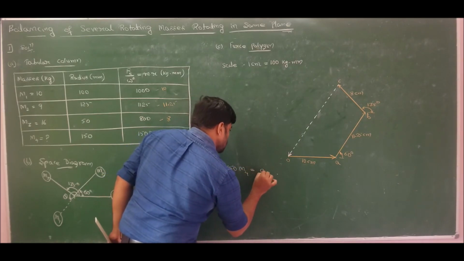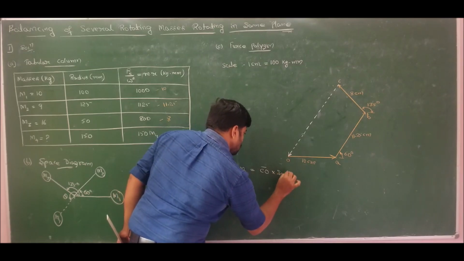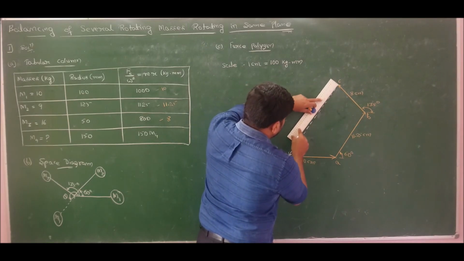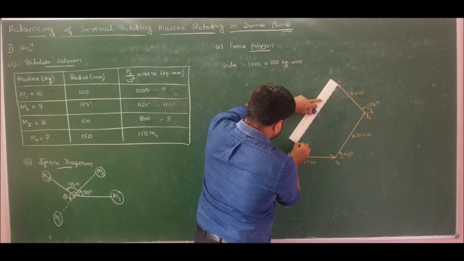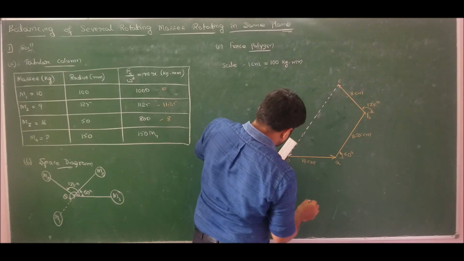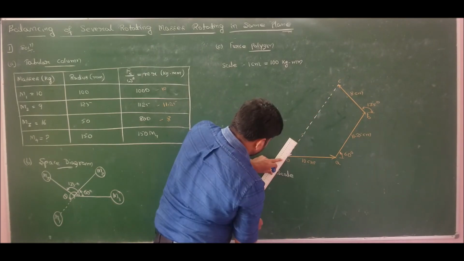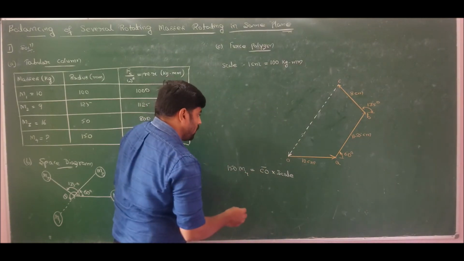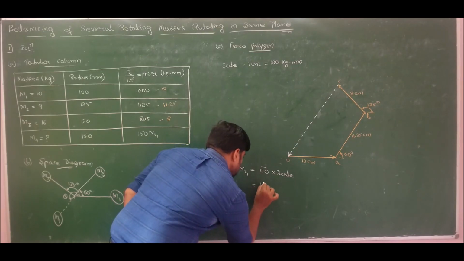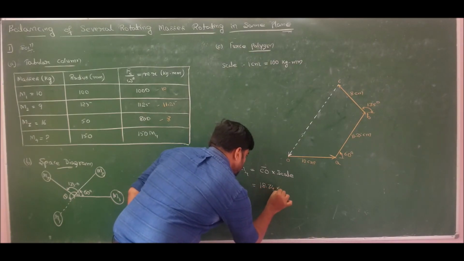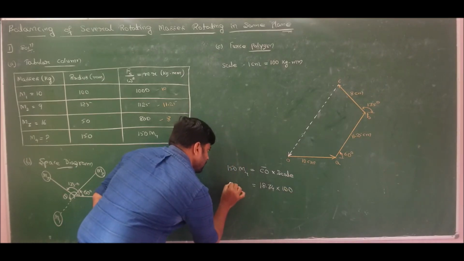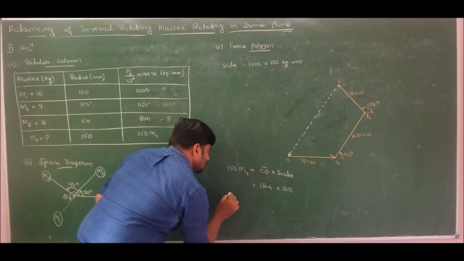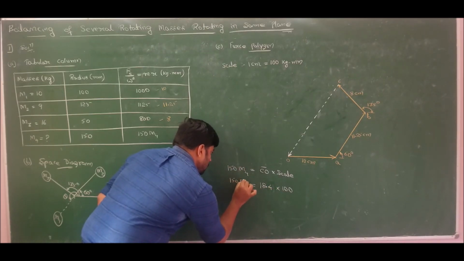must be equal to line length CO into scale. How much is line length CO measuring? Line length CO is measuring 15 plus 3.4, which is 18.4. So it is measuring 18.4 centimeters for me. 18.4 into scale 100 is equal to 150 M4.